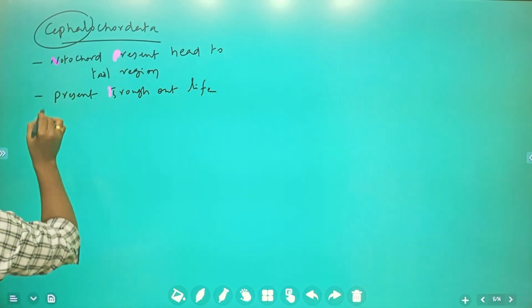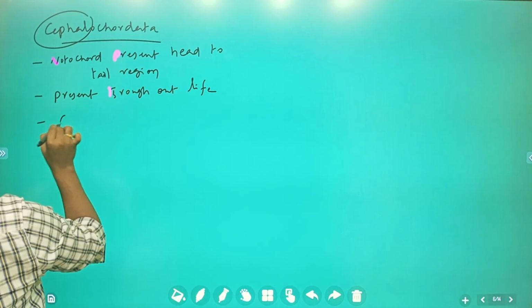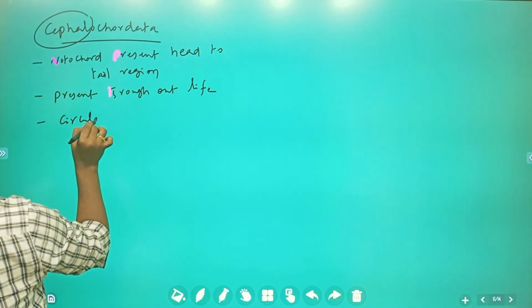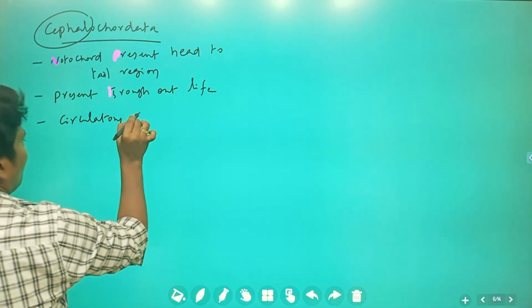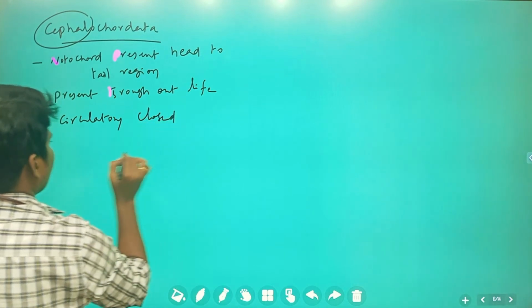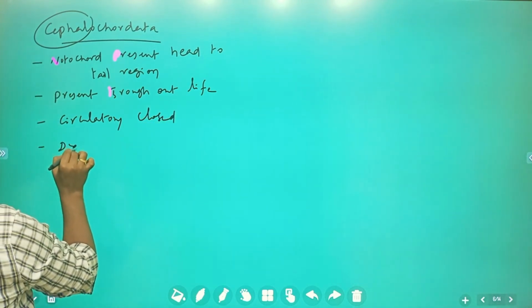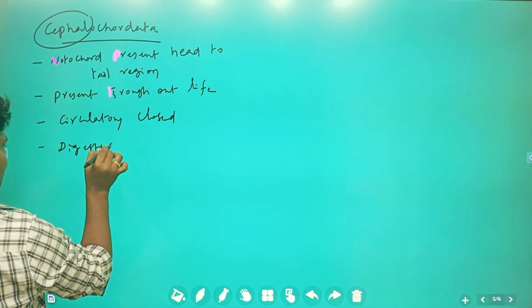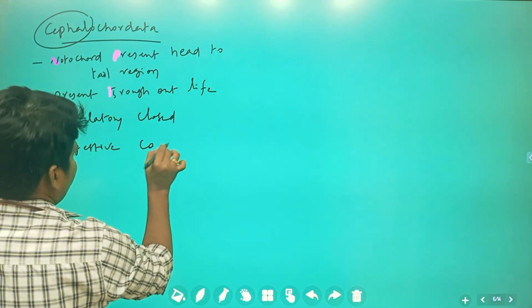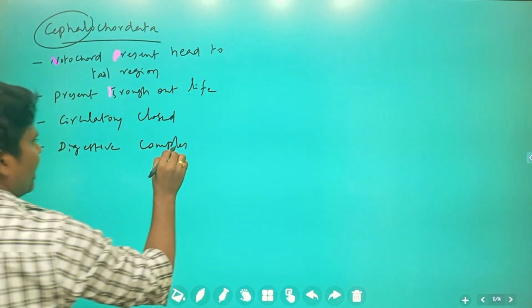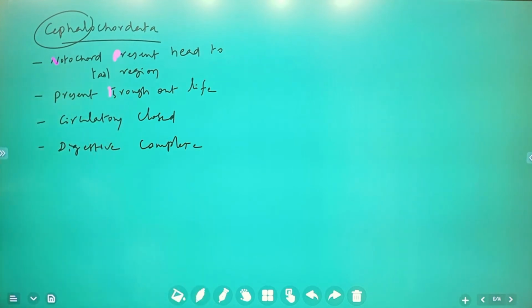The circulatory system is closed. The digestive system is also complete.